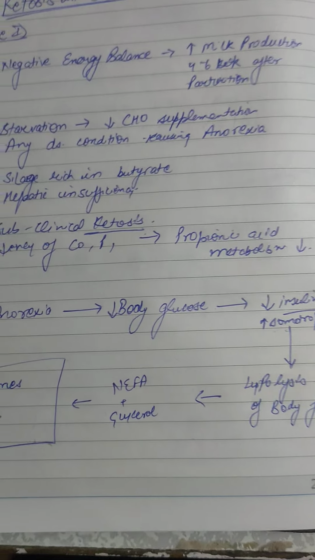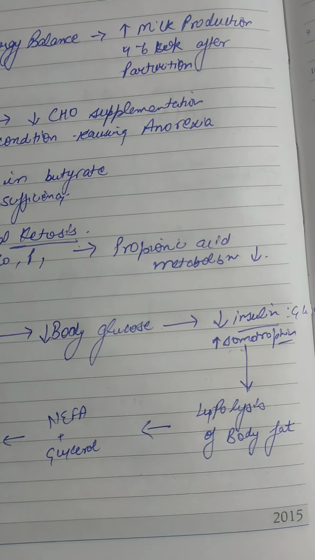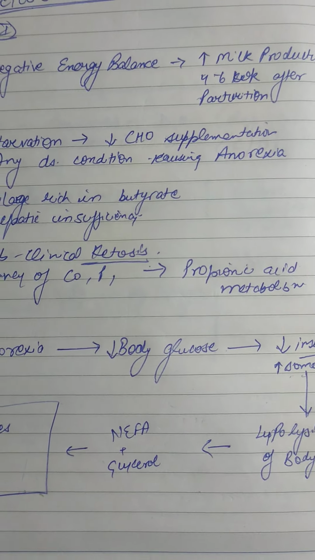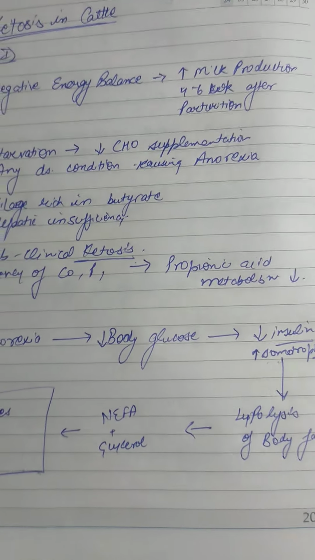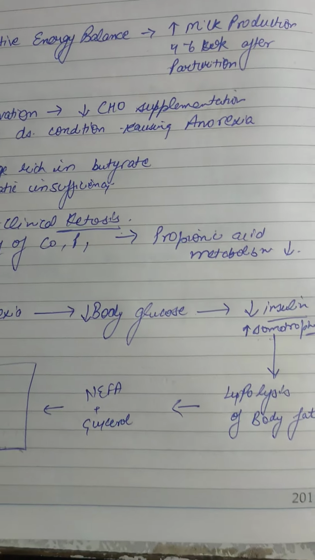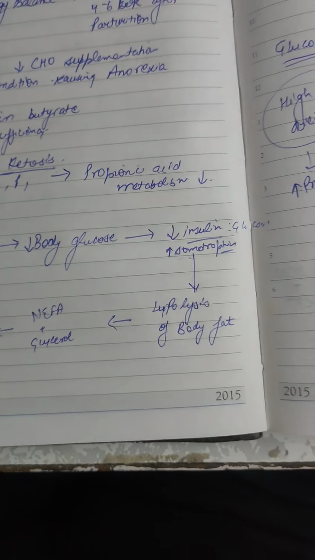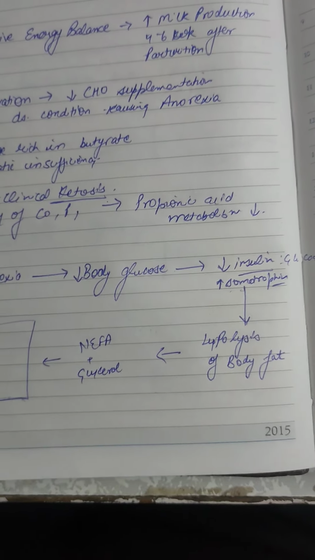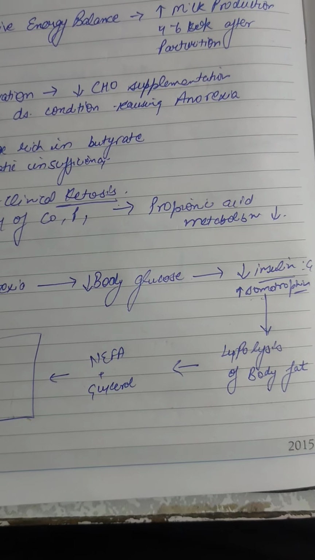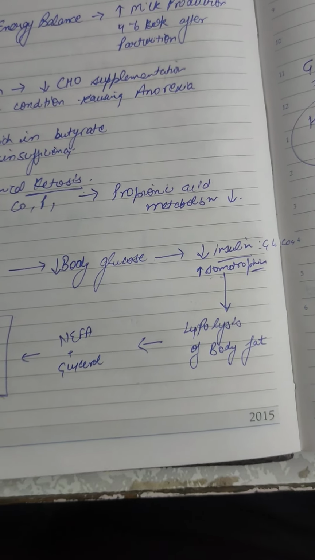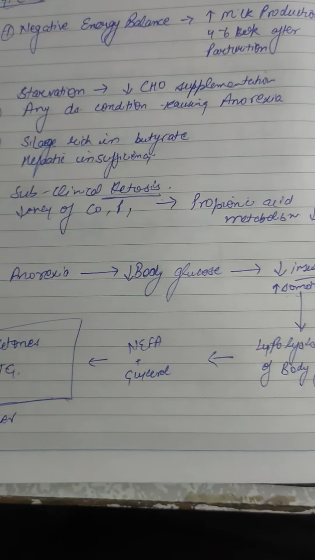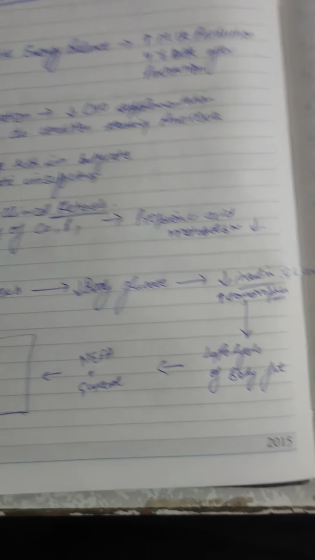By negative energy balance, I mean that the energy requirements of the animal are not met either by nutrition or due to any pathological disease. There can be insufficient supply of carbohydrates, which can be a reason for the development of ketone bodies, or any reason which results in anorexia, such as metritis or endometritis during pregnancy, during the dry period, or after parturition, or any hepatic insufficiency.